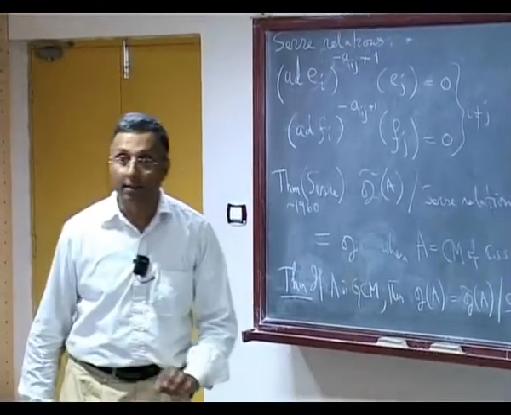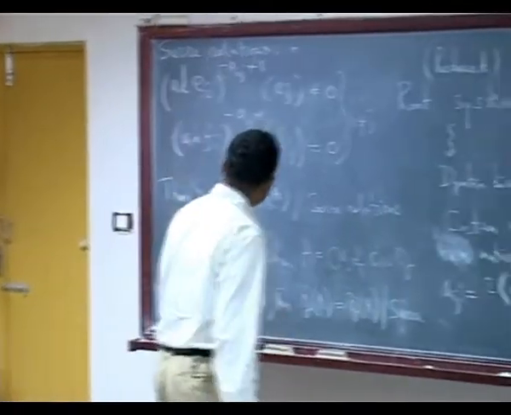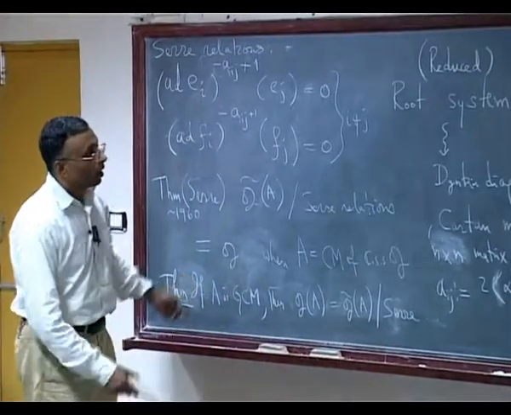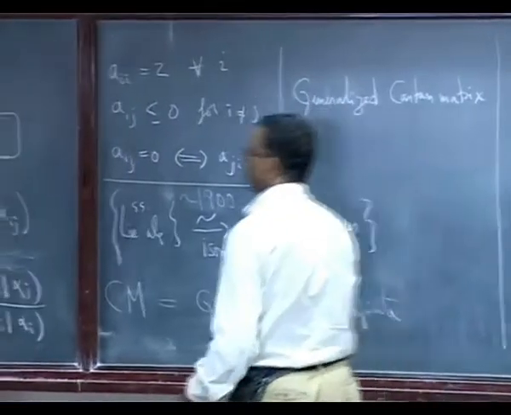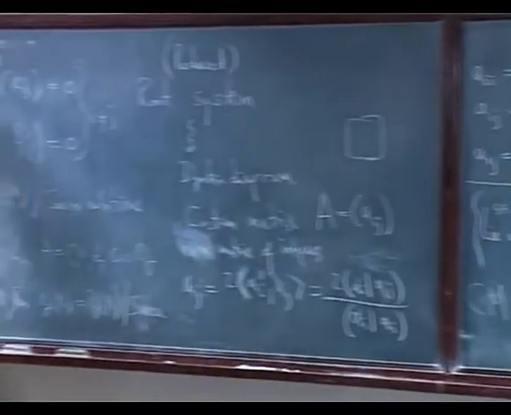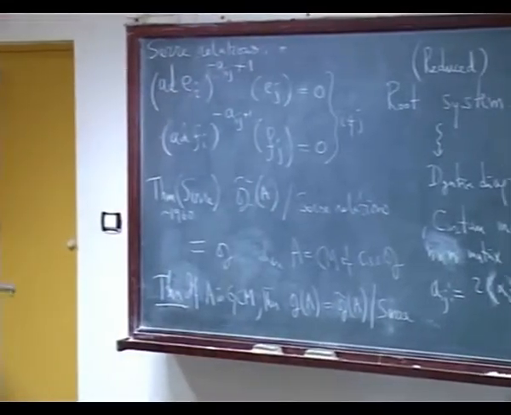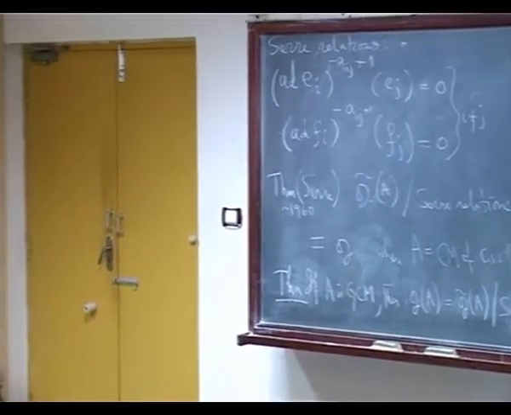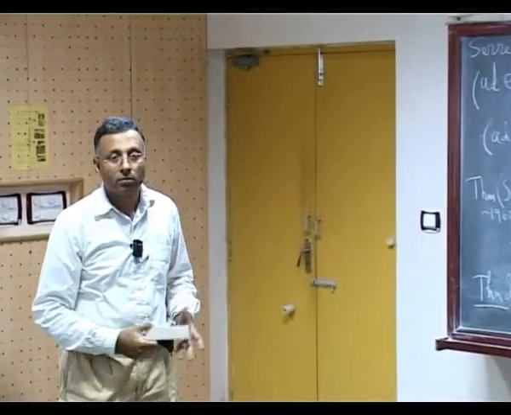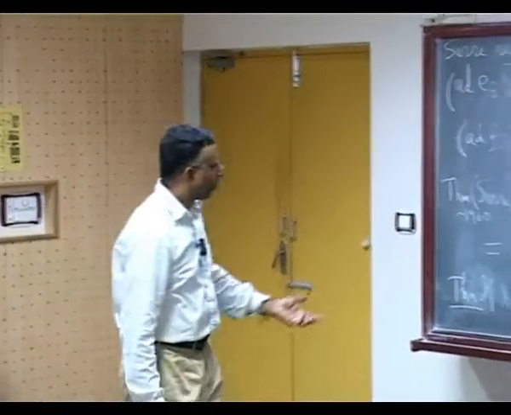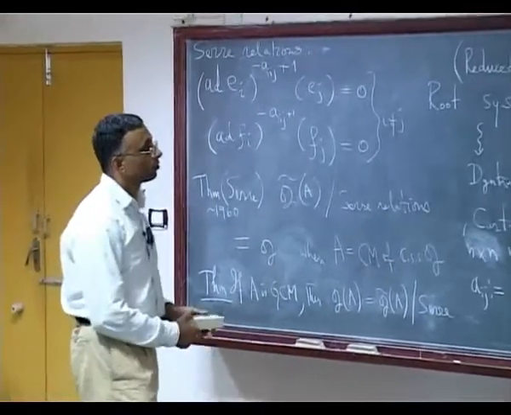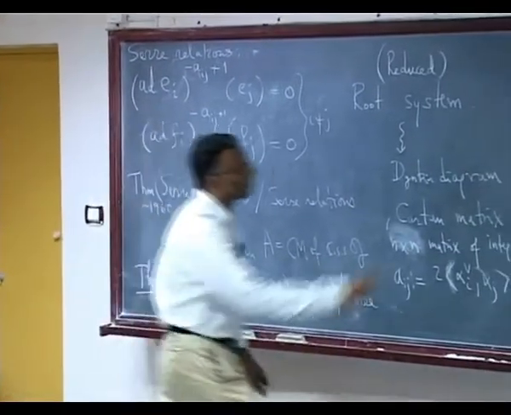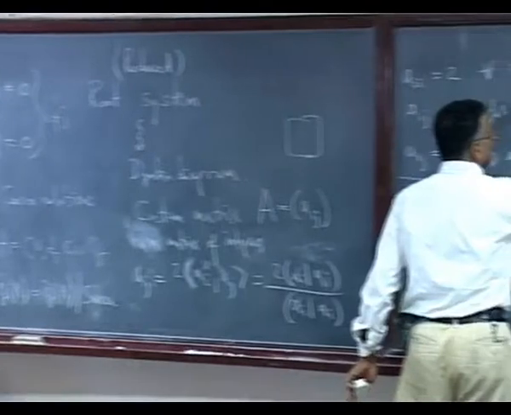Serre relations, yes. Why do we assume GCM? I guess to make sense, these need to be integers. For the Serre relations to make sense, I need them to be integers. So surely I want them to be integers. So a generalized Cartan matrix is always an integral matrix.